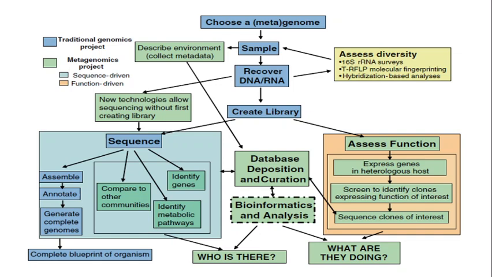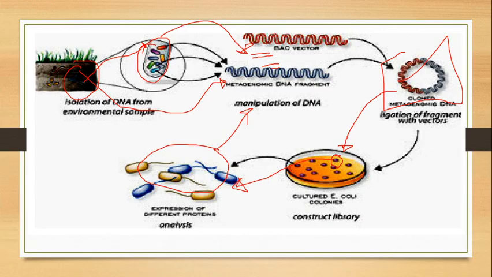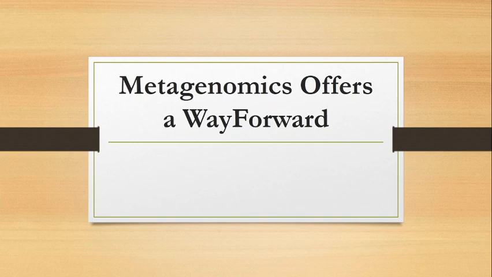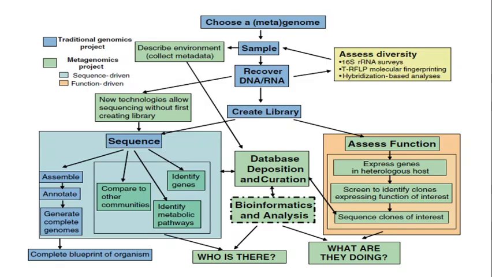This is a basic diagram of a metagenomic project that we have discussed right now. In this diagram, this blue part is, sorry, this is the traditional genomics, where you take the sample, then do DNA sequencing, create a library, it is compared, and after comparison you create the database.